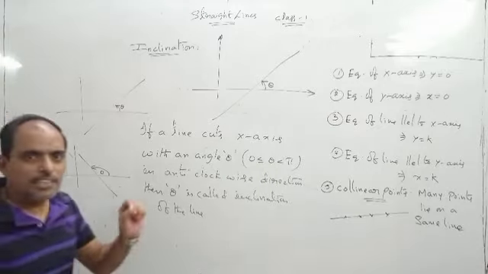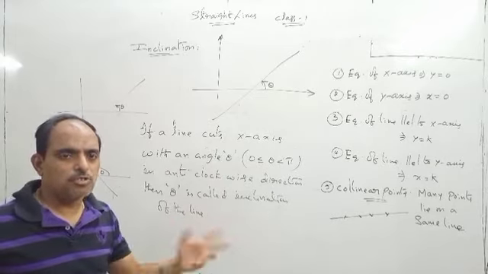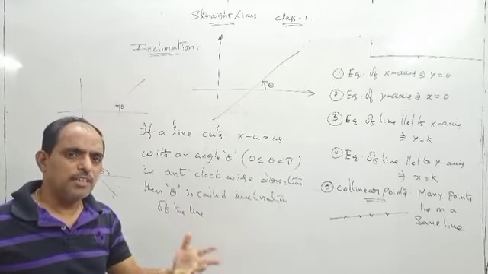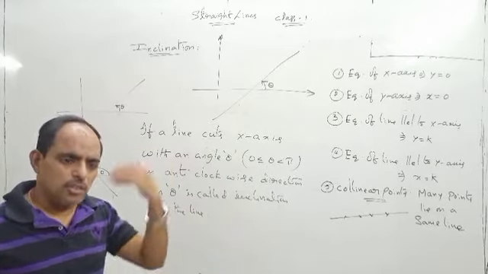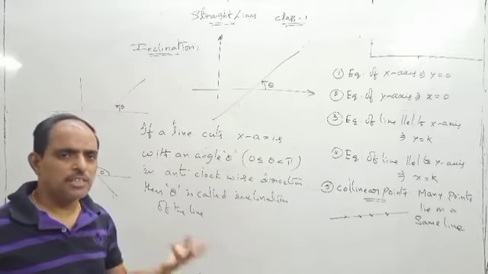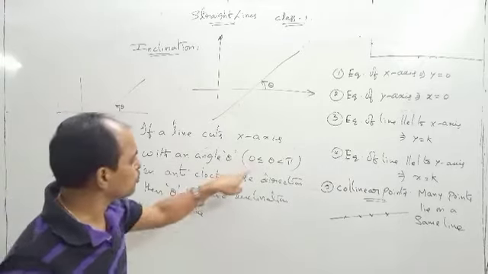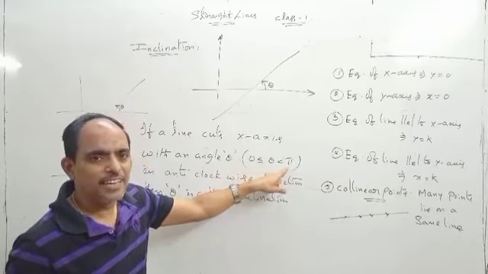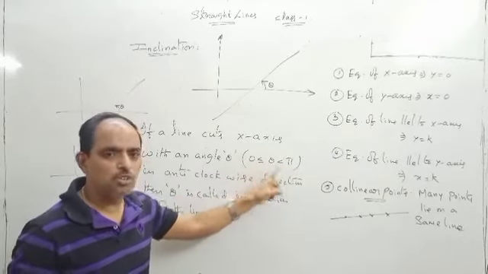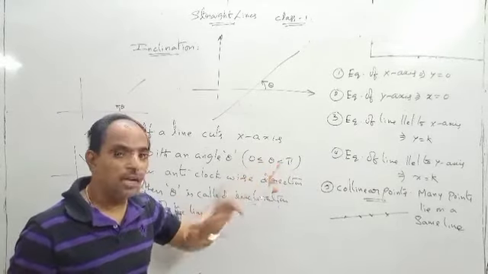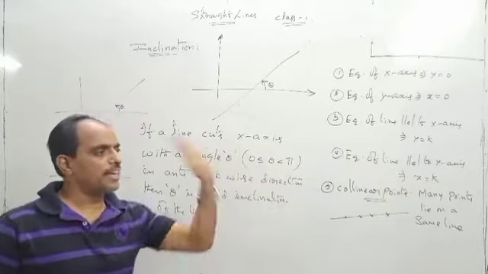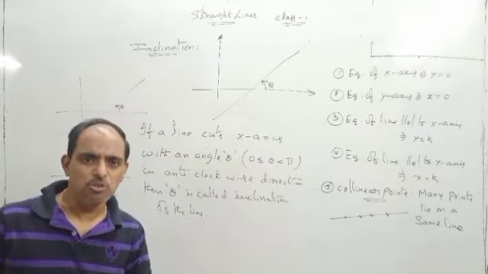Okay? Inclination. We need to understand the angle for this word. Angle means whatever might be the angle, we can take the angle as 240 degrees, 376 degrees, whatever it may be. But inclination should not be greater than 180. It should lie between 0 and pi, equal to 0 but not equal to pi. If pi comes, you have to consider it as 0 only.